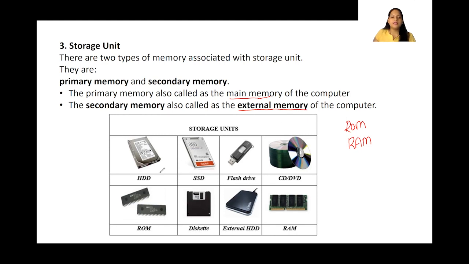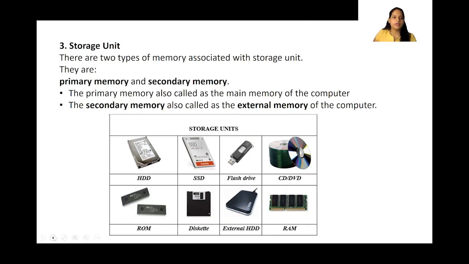You can see in this image the HDD, SSD, flash drive. You have seen this, it is a very common one which we use, isn't it? Pen drive and CD, diskette, external HDD. What are these? These are all secondary memory. You can see here ROM and RAM. This is our primary memory. Clear?